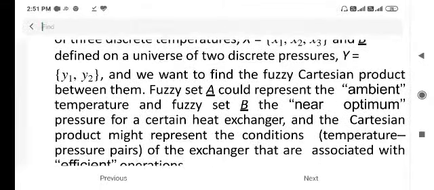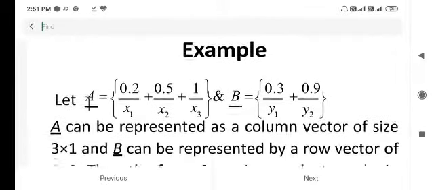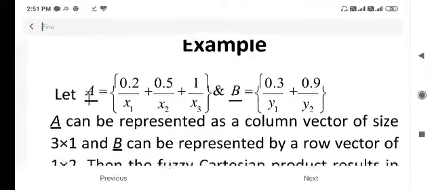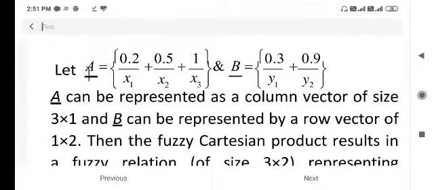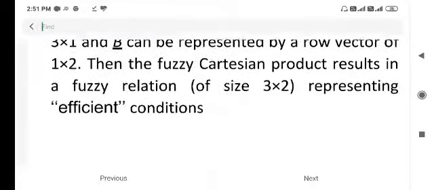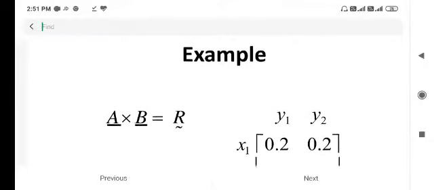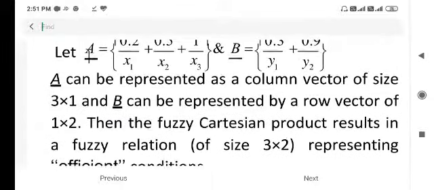Example. A is 0.2 by x1, 0.5 by x2, 1 by x3. B is 0.3 by y1, 0.9 by y2. We have to cross these. For 0.2 and 0.3, we note the minimum, that is 0.2.